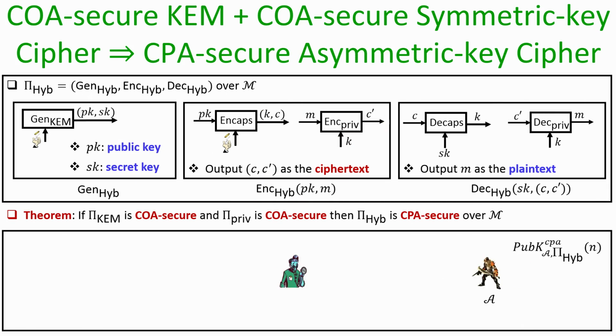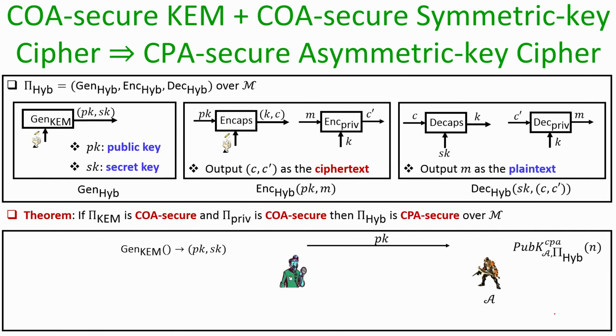So, now let us try to prove this theorem, and before going into the proof, let us first see how exactly an instantiation of the CPA game against this hybrid encryption process will look like. So, imagine we have an adversary A who is polynomially bounded.